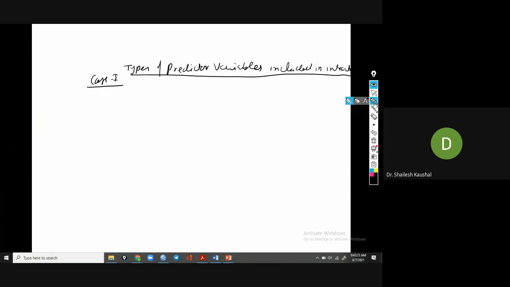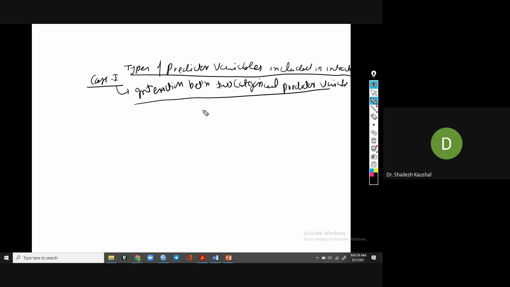The first condition is types of predictor variable. The first condition: interaction between two categorical predictor variables. What does it mean? The first condition has a moderator variable, x the independent variable, and y the dependent variable.